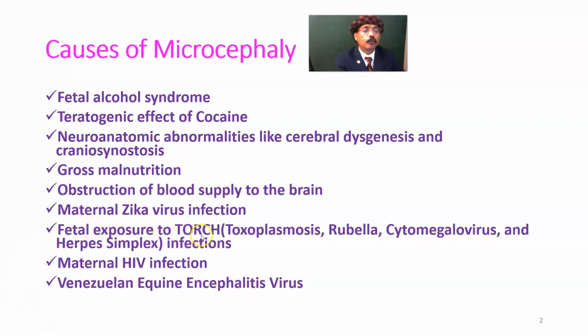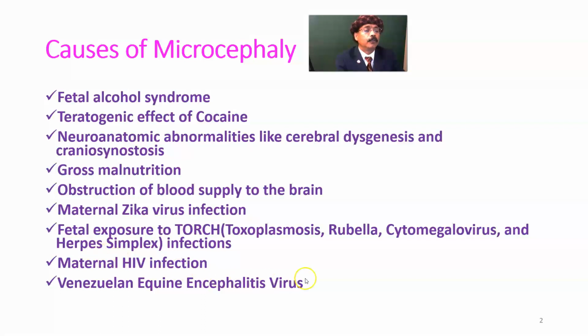Fetal exposure to TORCH. TORCH is the abbreviation for toxoplasmosis, a protozoal disease that usually comes from the feces of the cat; rubella, or German measles; cytomegalovirus, a very common viral infection; and herpes simplex infection. If herpes simplex is in the vaginal canal, it is wise to do a C-section to prevent herpes simplex infection of the baby.